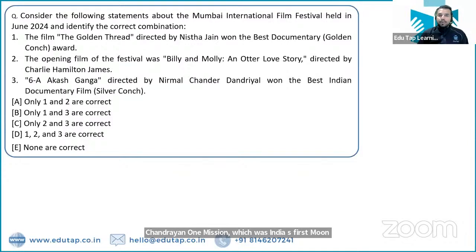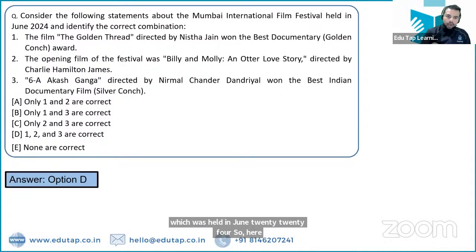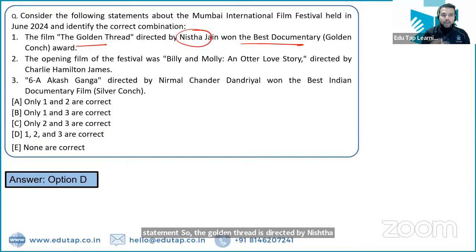Next question is about the Mumbai International Film Festival, which was held in June 2024. So here three statements are being given. So you have to identify the statement which are correct here. So all the statements are correct. Let us discuss these statements. The Golden Thread is directed by Nishtha Jain, which has won the Best Documentary Award. So Best Documentary Award Mumbai International Film Festival में किसको मिला है? That is to the Golden Thread.